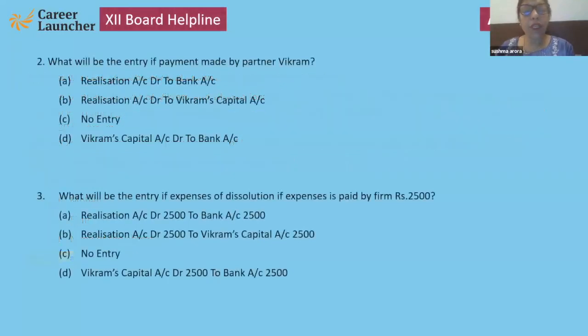What will be the entry if payment is made by partner Vikram? What will be the general entry? Simple, no entry. Why no entry? Because Vikram is ready to pay and ready to bear. Then what will be the entry if expenses of dissolution are paid by the firm? Vikram's capital account debit to bank, because here Vikram is appointed to bear the expenses.